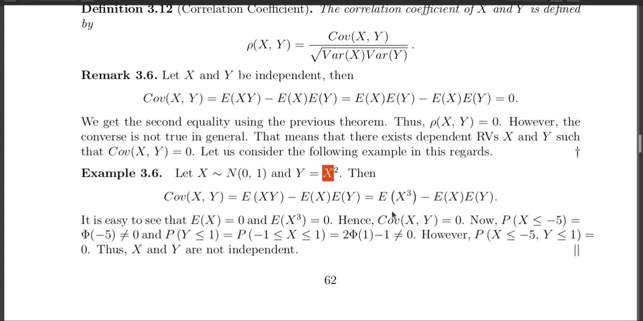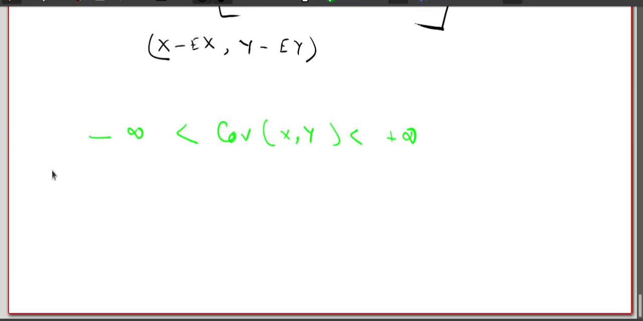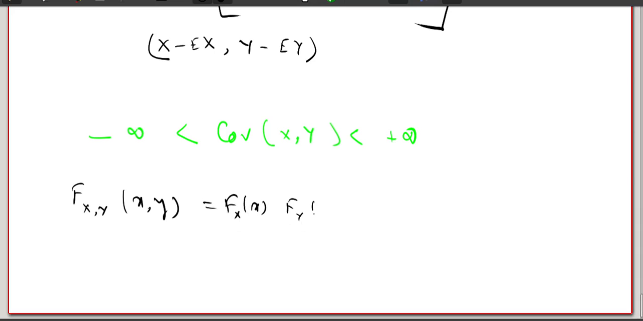Now, are they independent? Intuition says they should not be independent. Let us check whether they are independent or not. So how can I check this? Again, remember the definition of independence. Two random variables are independent if f of x,y is equal to f of x into f of y for all x,y belonging to R square.